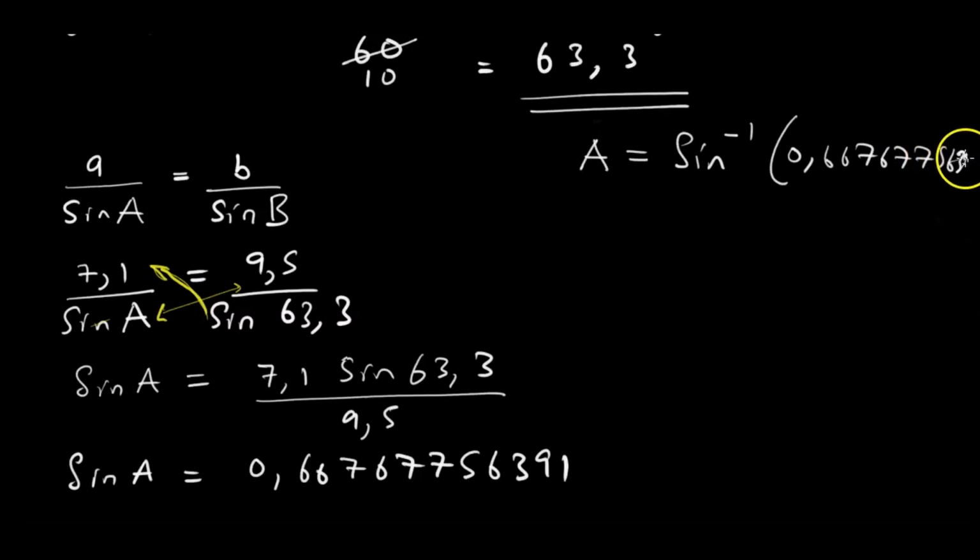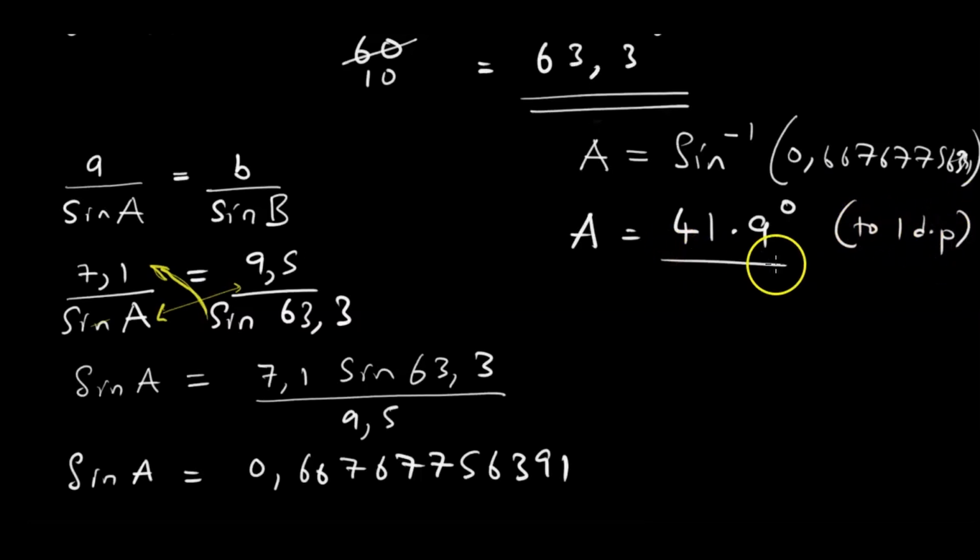If I want to find a, I will use the inverse sine, remember, of that number. So a is equal to sine inverse. Let us compute that. If I press shift and then sine, the inverse sine shows on my calculator. It's 0.667677 56391. I am getting 41.8880701394, which should be given to 1 decimal place, so it's basically 41.9 degrees to 1 decimal place.